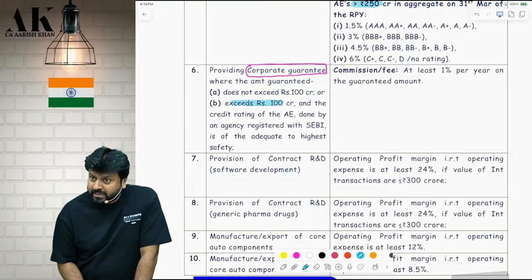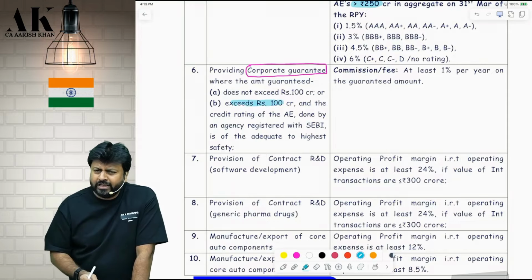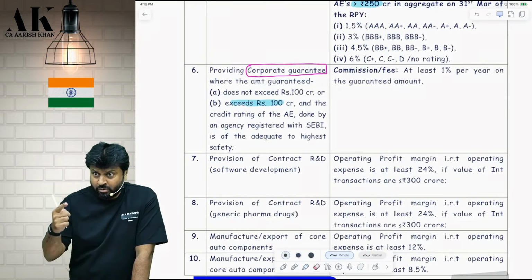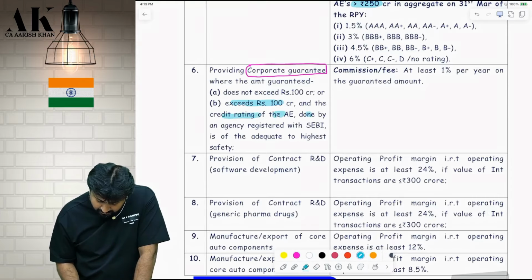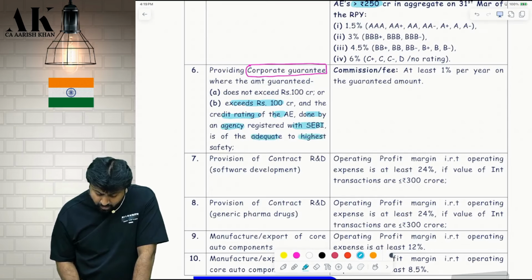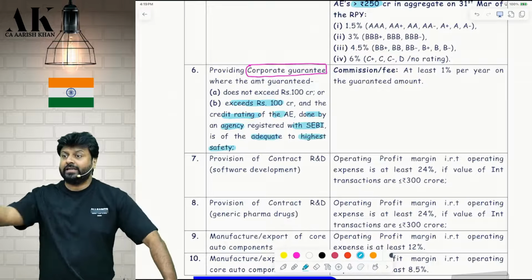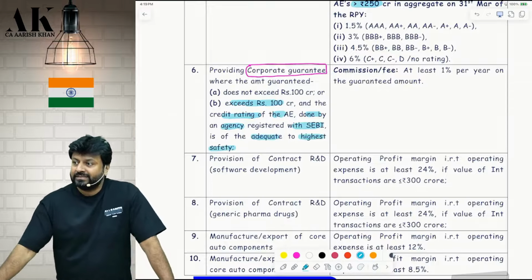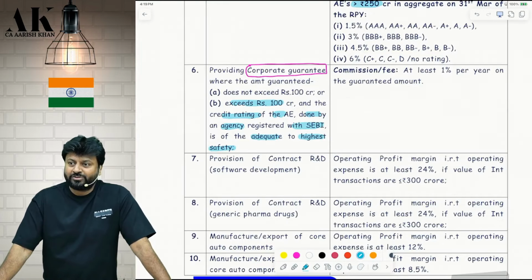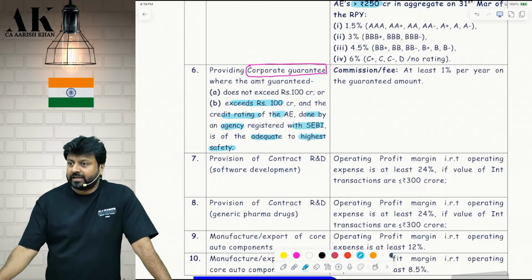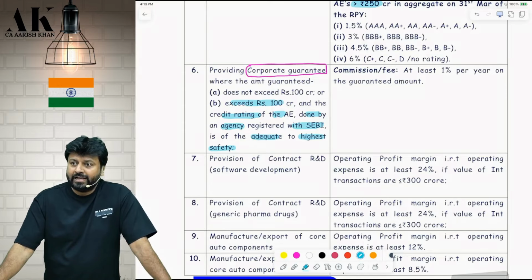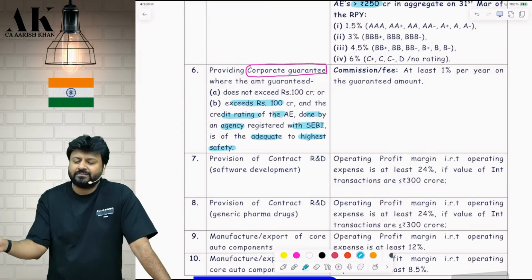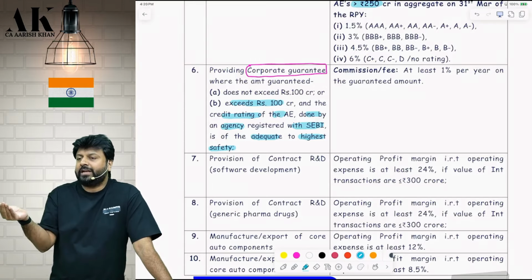If, pay attention please, up to 100 crore, no condition is required. More than 100 crore, the other person should have a credit rating. Should have a, done by whom? An agency which is registered with SEBI and is of adequate to highest safety. Adequate to highest. Adequate means what? At least some safety has to be there. To highest safety. These are the words which are used in the original law also. Okay. As per SEBI, it has to be at least a little bit safe to highest safety.